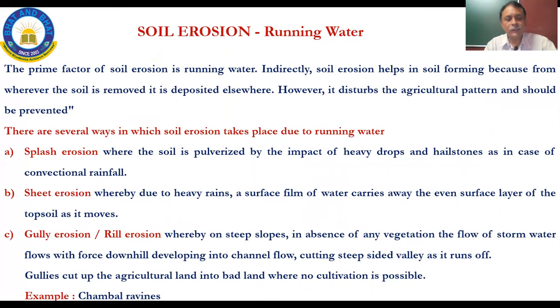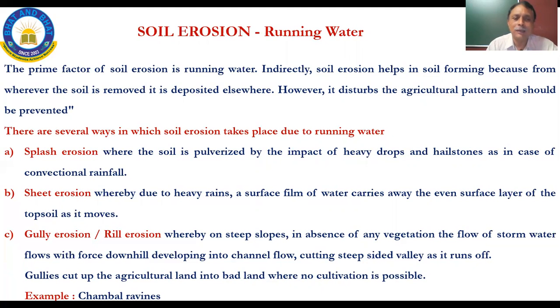Now, the first factor that we see here is running water. Like I said, the prime factor of soil erosion is running water. Indirectly, soil erosion helps in soil forming because from wherever the soil is removed, it is deposited elsewhere.